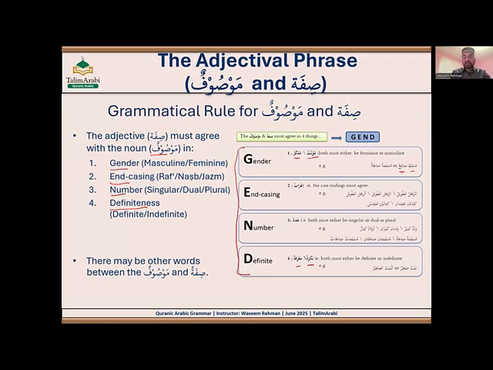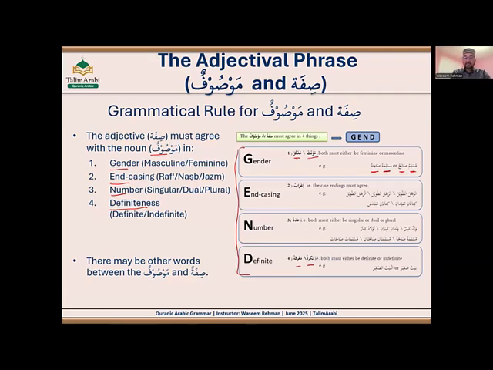Because Muslim, the Mawṣūf, is masculine. So Muslimun Salihun, a righteous Muslim. And Muslimatun Salihatun is correct. Muslimatun is feminine, so now you have to have a sifa in feminine. Muslimatun Salihatun. Now you have to have tamarbuta for both, because the gender of sifa must match the gender of Mawṣūf. So that's basically for gender.